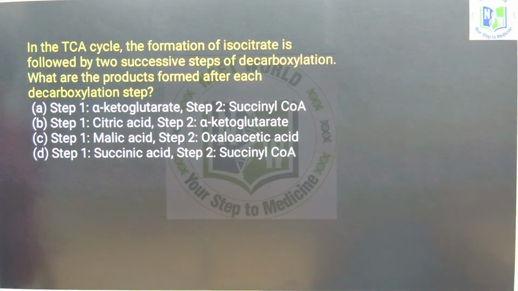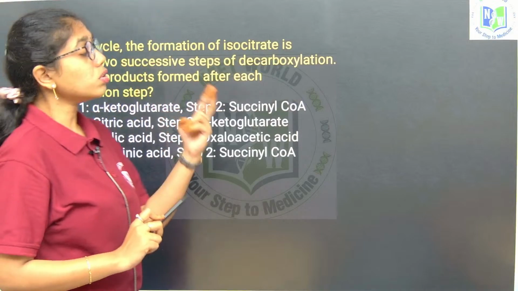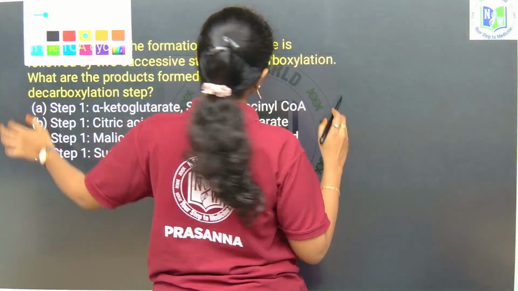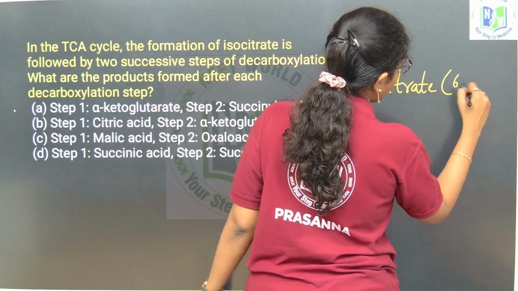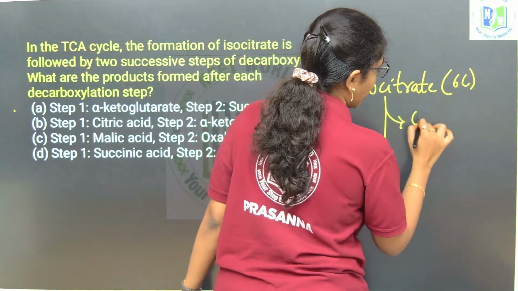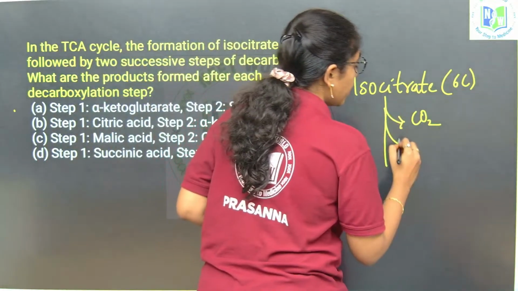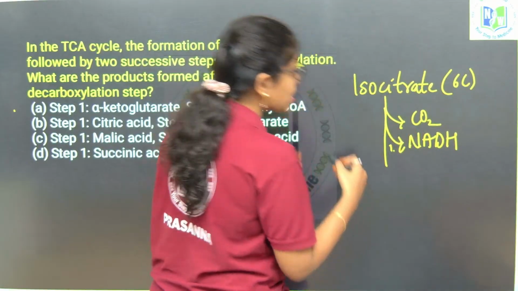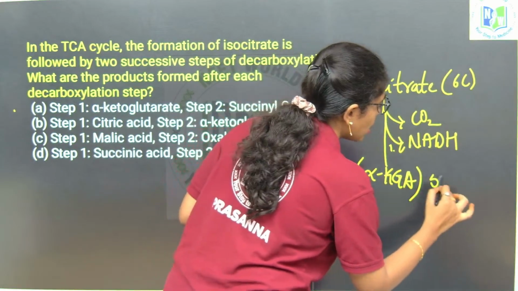The question is again about the TCA cycle, wherein the formation of isocitrate is followed by 2 successive steps of decarboxylation. So, here what happens? Isocitrate, which is 6 carbon, right? Isocitrate, which is 6 carbon, will lose 1 carbon dioxide undergoing what reaction? Decarboxylation, and at the same time it will release 1 molecule of NADH, and it gets converted to a 5 carbon compound, that is alpha ketoglutaric acid, which is 5 carbon.